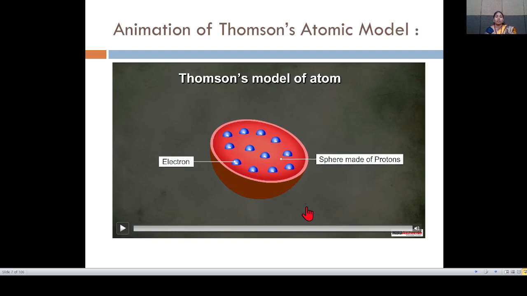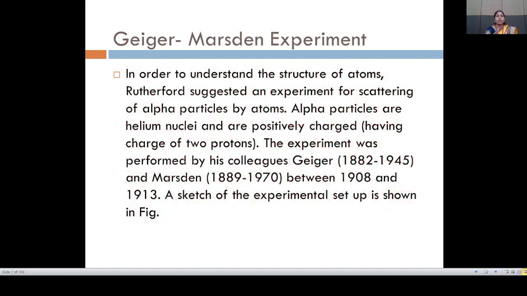So this is the Thomson atomic model. Then this is the end of the animation. Next, the Geiger-Marsden experiment. In order to understand the structure of atoms, Rutherford suggested an experiment for scattering of alpha particles by atoms.